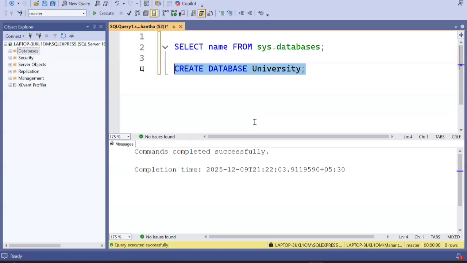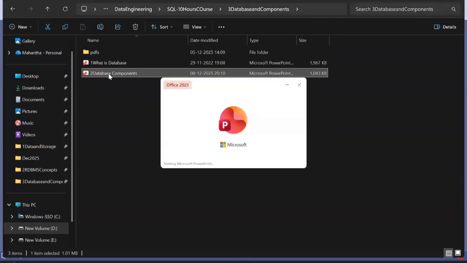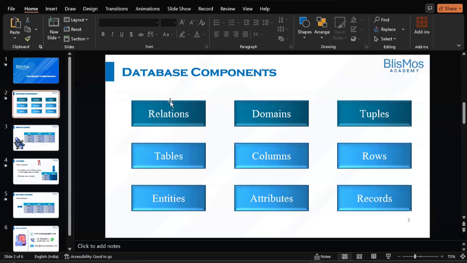University is a database. In the database, we have tables, isn't it? In the tables, whatever you are saying, that data will be stored. You're getting my point, right? So we have tables within the database. That's what I showed you. One of the components of the database is the table. Within a table we have columns and rows. You guys are with me?